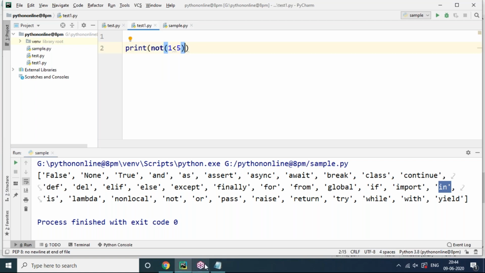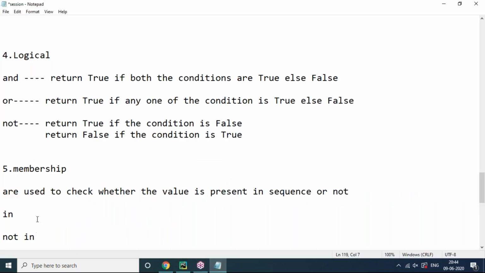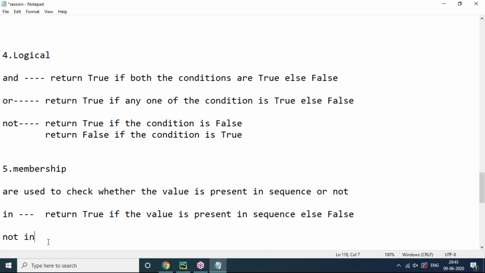This is a membership operator. So what is the use of in and not in? Wherever you observe in and not in, you can say straight away these are membership operators. In will return true if the value is present in the sequence. If your provided value is really present in the sequence, it returns true, else it returns false. Not in means you check the opposite way.